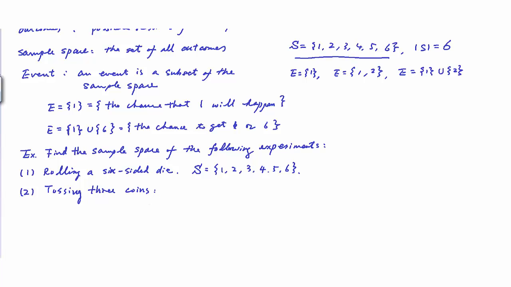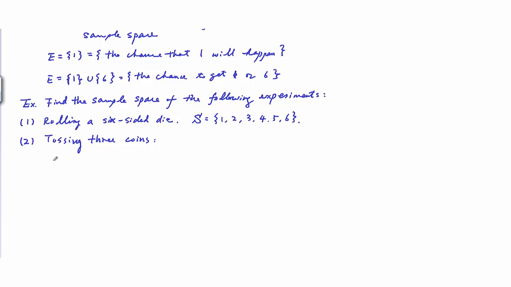So you could think the first coin can show a head or can show a tail. That's the first coin. And then if the first coin shows a head, then for the second coin, you could get a head or you could get a tail. Or if the first coin shows a tail, then you could get a head or a tail for the second coin. And then for the third coin, for each case, you can get a head or a tail.